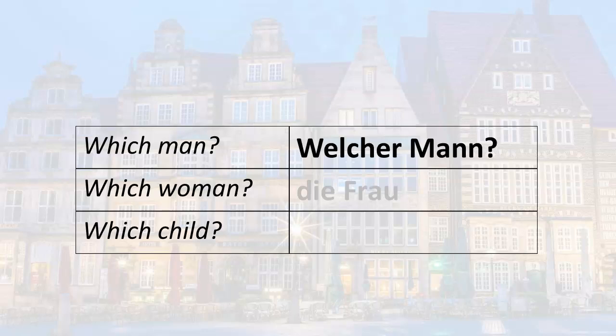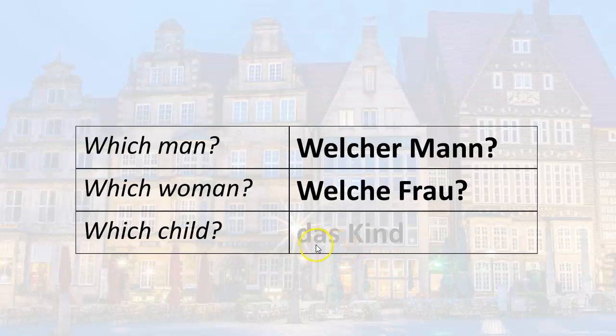Welcher Mann, which man. If I want to say which woman, die Frau is a grammatically feminine word, so notice the ending, E. Welche, welche Frau, which woman. Which child, das Kind, notice the article das ends in an S. Welches Kind, welches Kind. It's pretty much that simple.